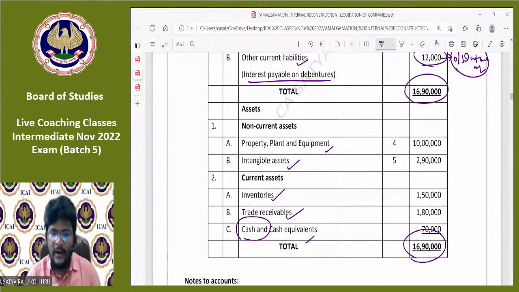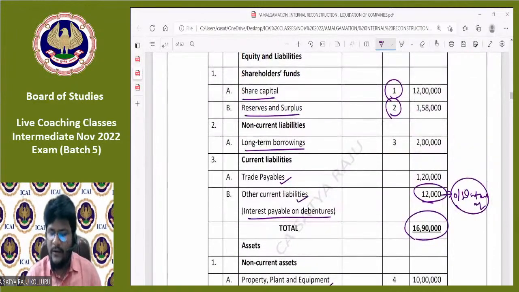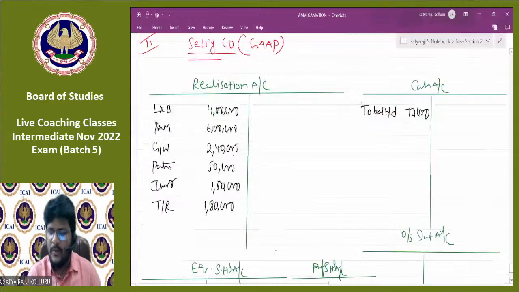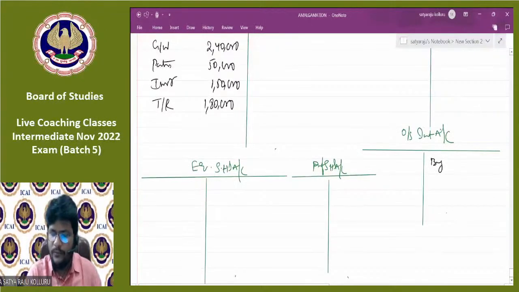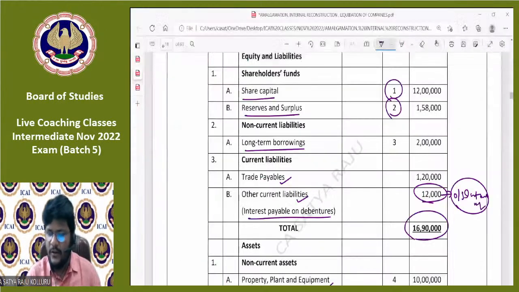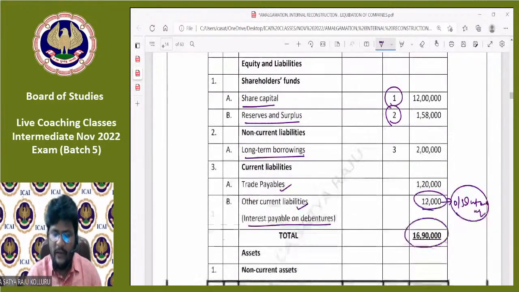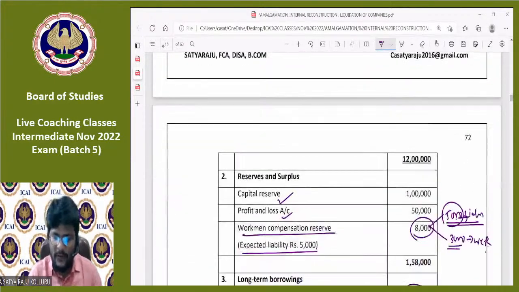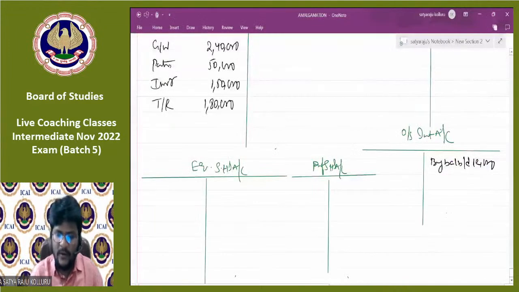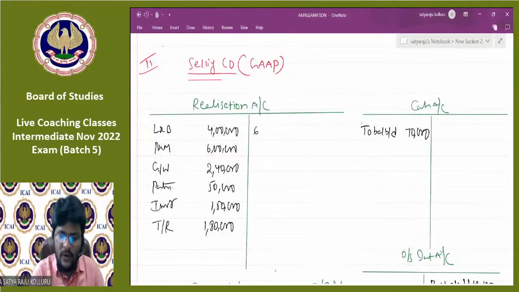Assets total is over. Coming to liabilities, guys. Outstanding interest on debentures is not taken over. That's why it is separately opened by balance brought down, 12,000. Don't transfer it to realization. Next, coming to other liabilities, debentures are there for 2 lakhs. Trade payables are there for 1,20,000. How much percentage are the debentures? 6% debentures. So the 6% debentures you can transfer to realization, 2 lakhs.